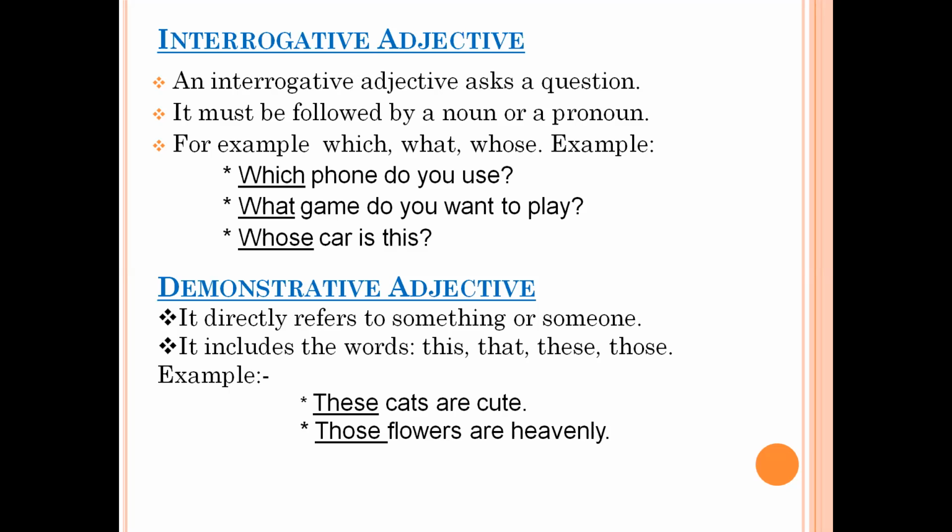This and these are used when we are talking about the nouns which are near to us, and that and those are used when we are talking about the nouns which are far away from us. Like for example, these cats are cute. So which cats? These cats. So I'm pointing out at something. That is why these is demonstrative adjective.